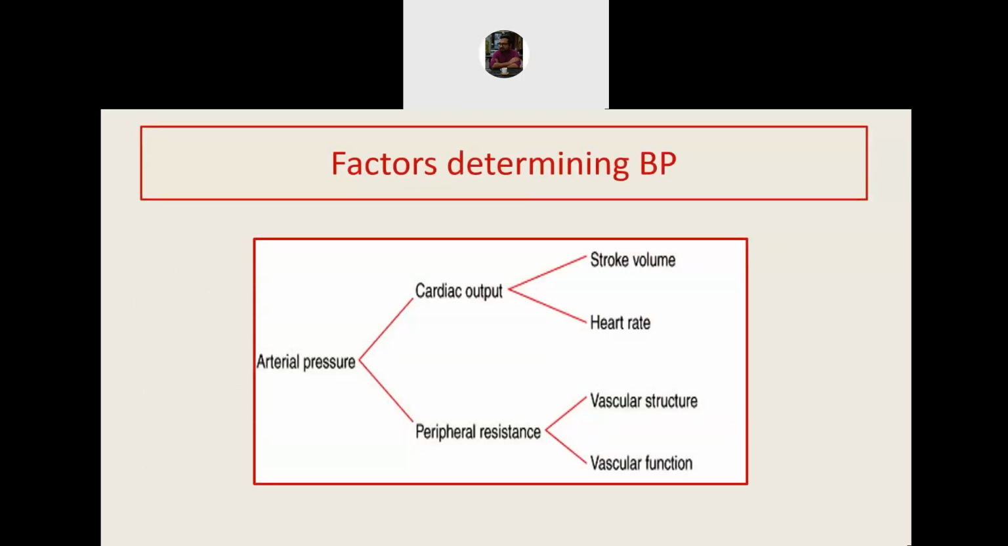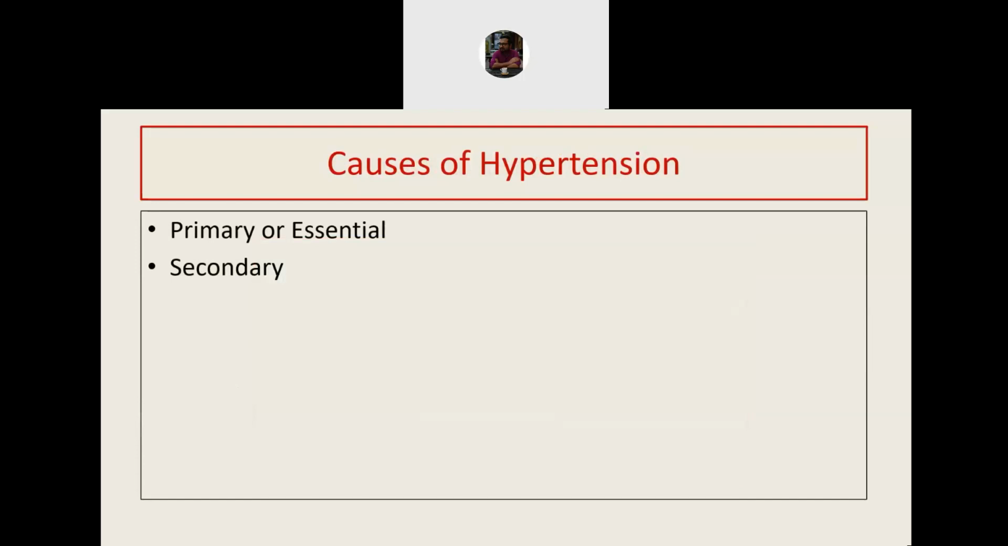We already know that blood pressure depends on cardiac output and peripheral resistance. Cardiac output depends on stroke volume and heart rate, whereas peripheral resistance depends on vascular structure and vascular function. Hypertension can be primary or secondary. In most cases of hypertension, we don't understand its cause, and therefore they are called primary or essential hypertension. 95% of all hypertension are primary in nature. Among the remaining 5%, the different causes of hypertension include renal disease, endocrine disease, and drugs.